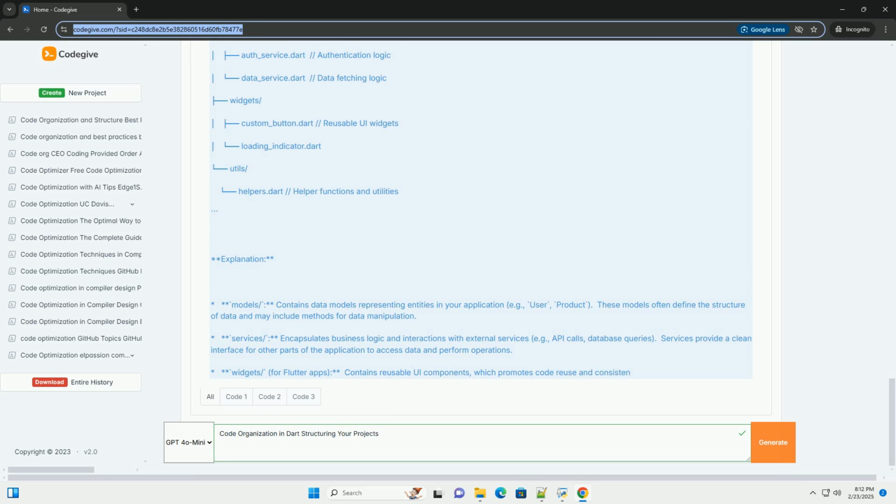Example of abstraction. In this example, the data processor depends on the data source interface, not on the specific implementations like local file data source or network data source. This makes it easy to switch between different data sources without modifying the data processor class.